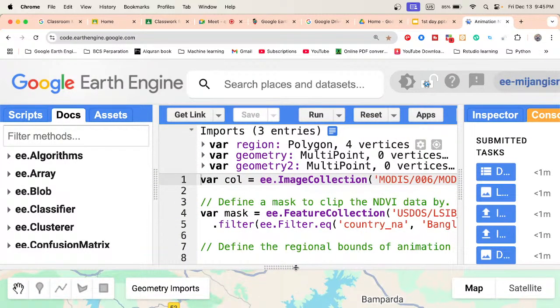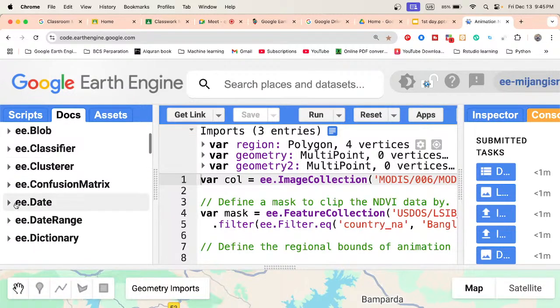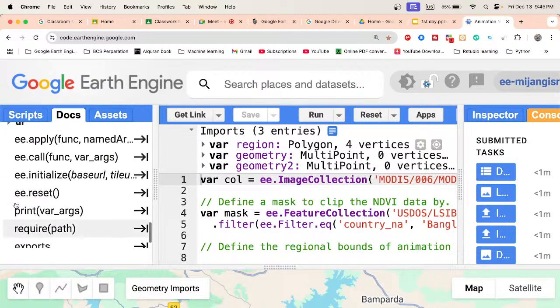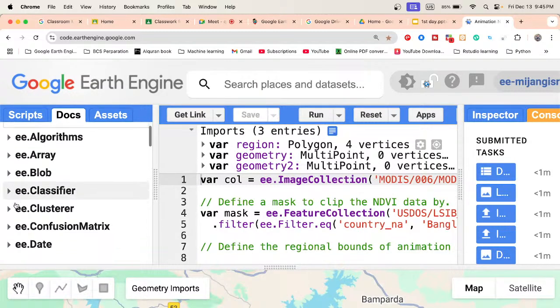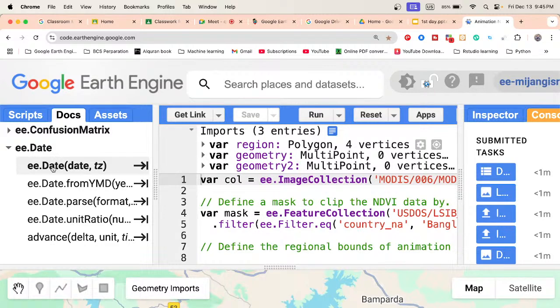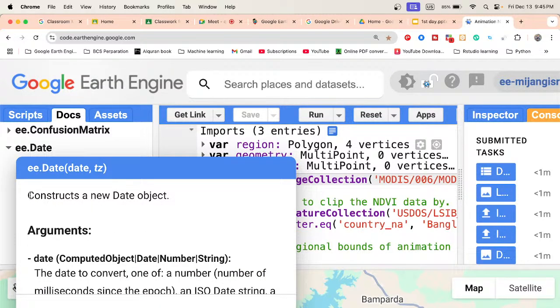Then the docs tab provides you all of the functions. One of the best benefits of this code editor is that we can easily find all of the functions. You don't need to memorize anything, we can easily get all of the functions from here. It provides different types of function. Just click on a function, and you can see it constructs a new date object. Suppose you want to create a new date object, then you need to use this function, mainly ee.Date. So you also get the guideline.